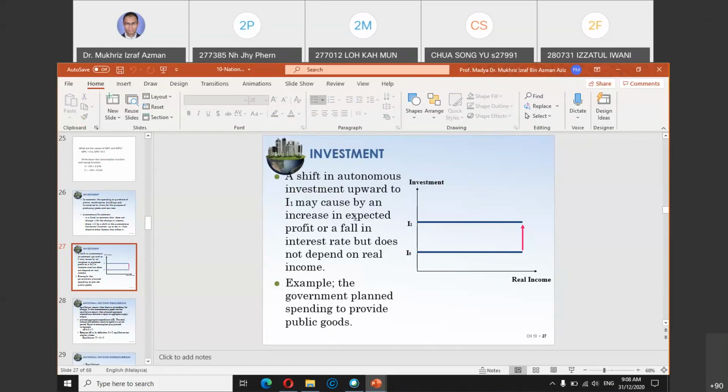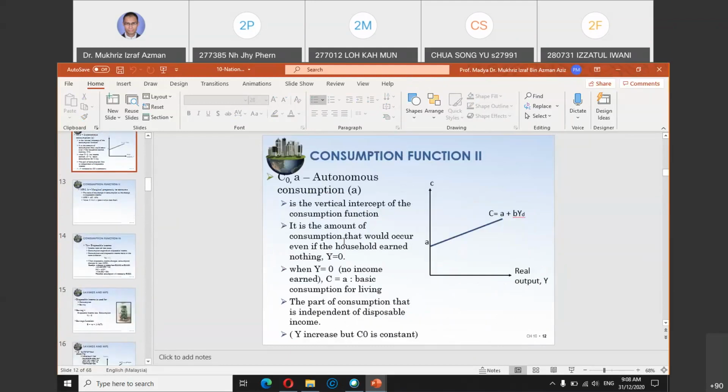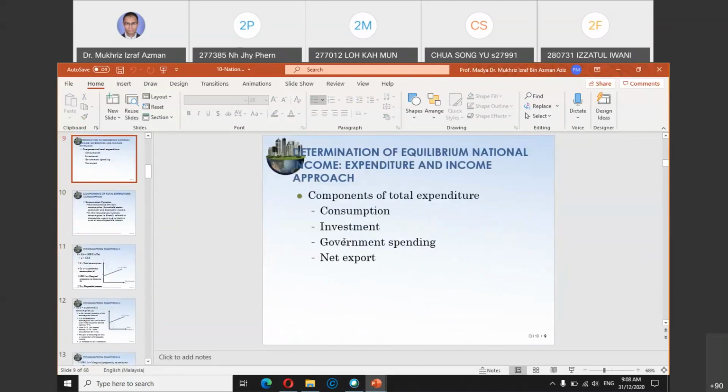Okay, so investment is money going into the economy. It is an injection. If you recall just now, injection versus leakages.